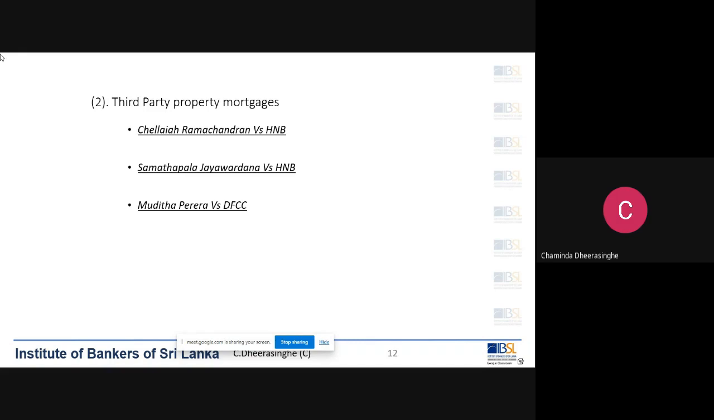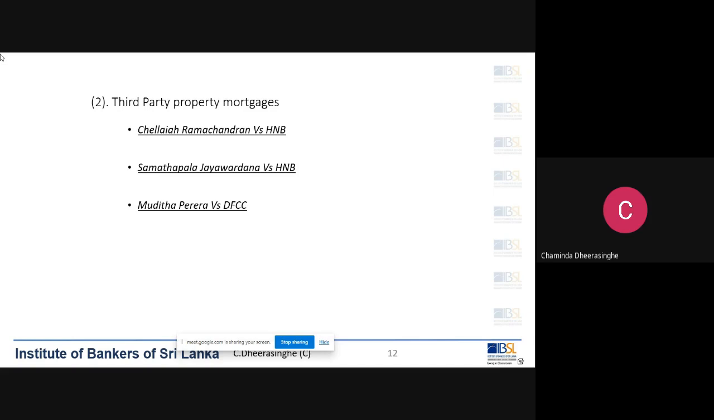3 parties involved. First party mortgage means the borrower and the mortgagor are the same. In a first party mortgage, only 2 parties are there: the lender, the bank, and the borrower, who is also the mortgagor. So that is the difference between a first party mortgage and a third party mortgage. As per the Chellayya Ramachandran judgment, the Supreme Court said the bank cannot go parate for third party mortgages. So it has to be a first party mortgage.